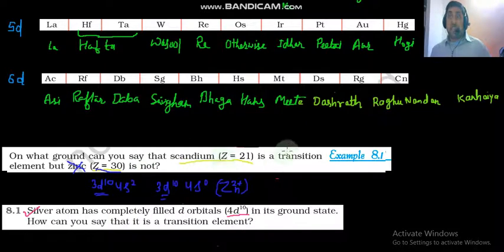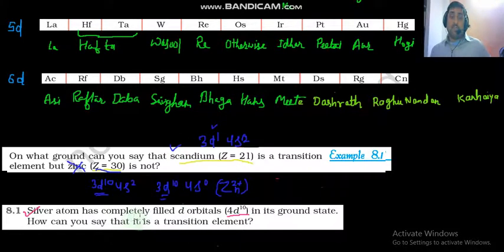For the sake of convenience we study it along with the transition elements. Now in scandium you see it has 3d1 4s2. Here it is an incomplete d subshell. That's why scandium is a very good example of a transition element.